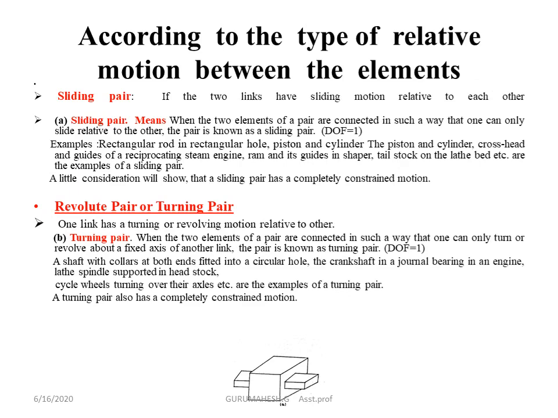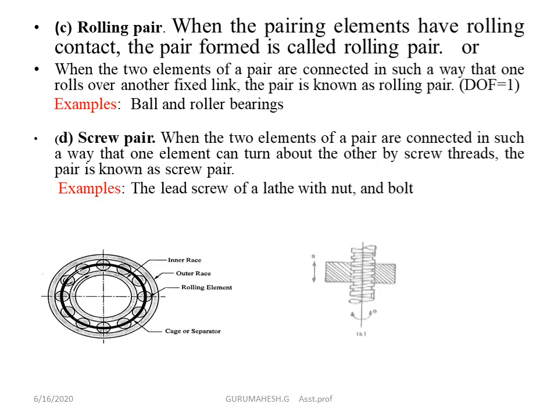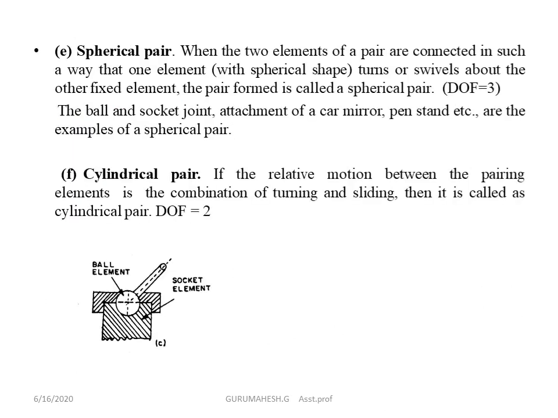Based on the motion only we are going to classify. Generally the sliding pair, turning pair, revolving pair, rolling pair, they have 1 degree of freedom. Coming to the spherical pair, it has 3 degrees of freedom. Let us take a joystick in a game center, or the gear lever in a bus or car. The joint between the gear rod and your gear system has a ball cup shape, and that rod will be inserted. It will move along X, Y, Z directions and circular directions. That's why we call it spherical.